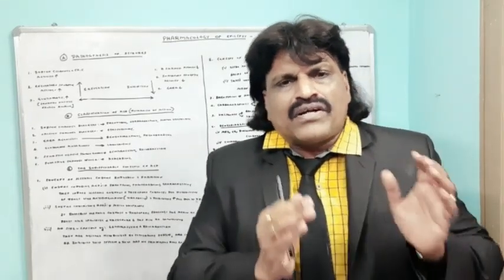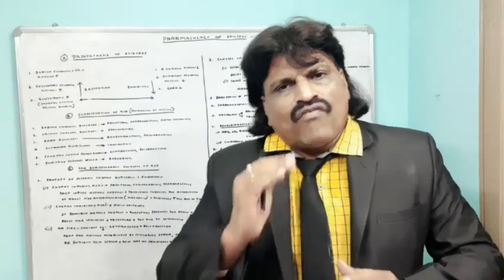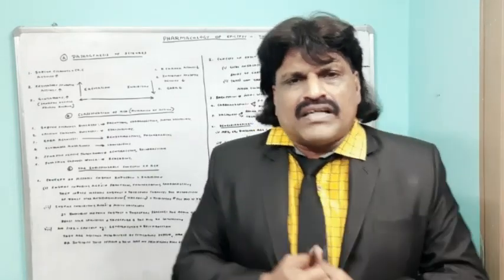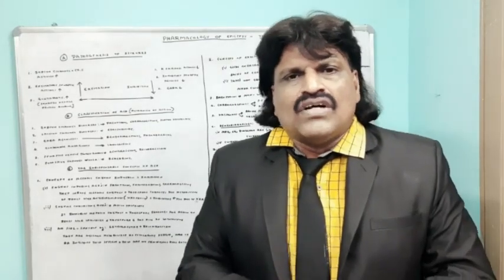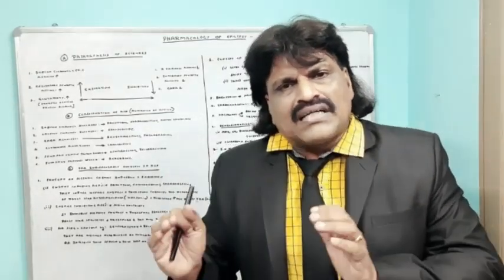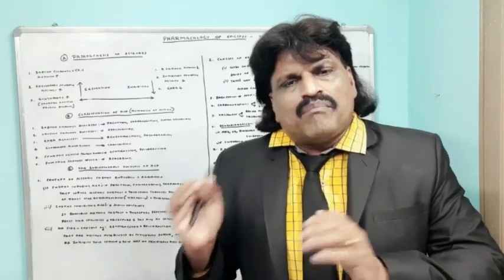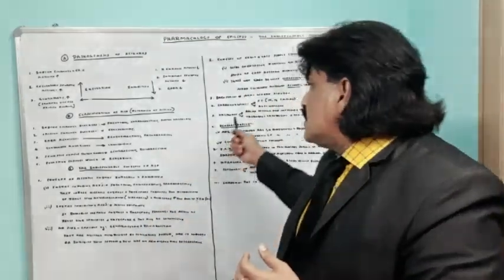For example, if you give 300 to 400, its action increases. 400 to 500 also, its action still increases. But at 500 to 600, it increases disproportionately, and along with it, there are a lot of side effects. So we have to go up to a certain dose, beyond which it causes undesirable side effects.